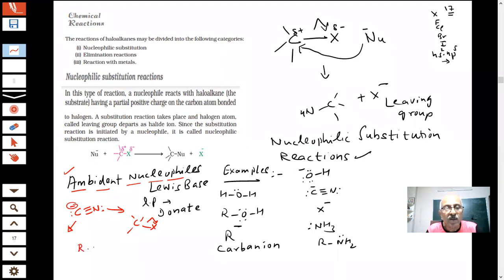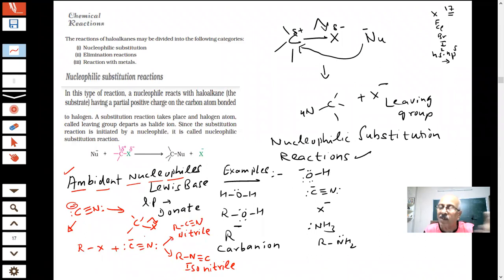For example, if you have an alkyl halide and CN-, then you may get RCN or you may get RNC. What is the difference between these compounds? You already know, this is called nitrile, and this is called isonitrile. Under what conditions which compounds will form nitrile and which will form isonitrile, we will show you. But these are called ambident nucleophiles.